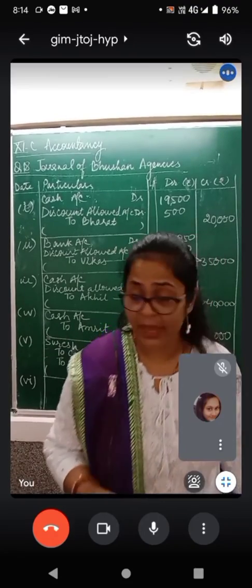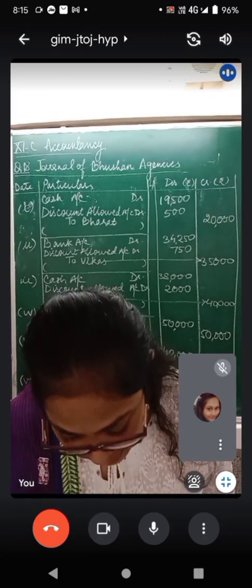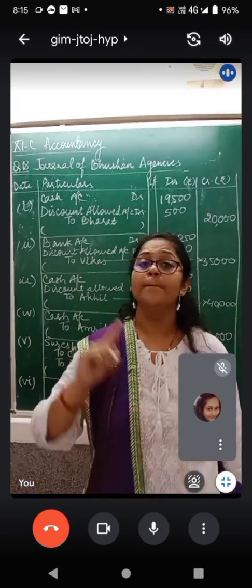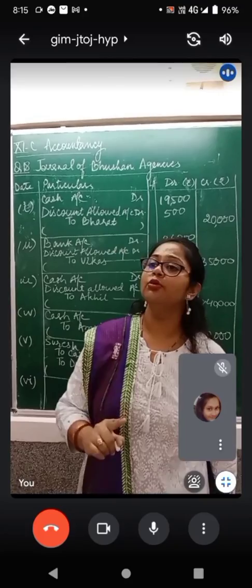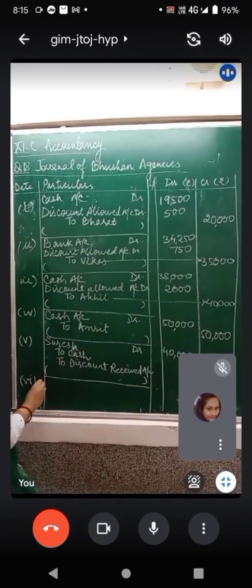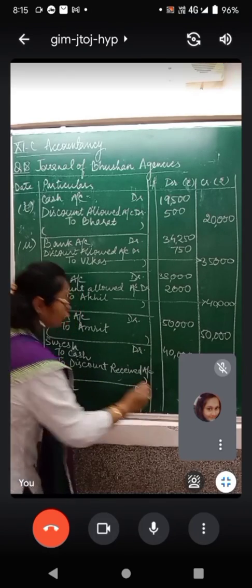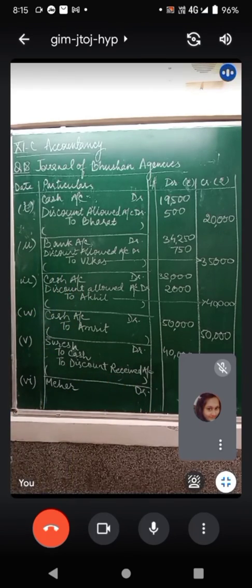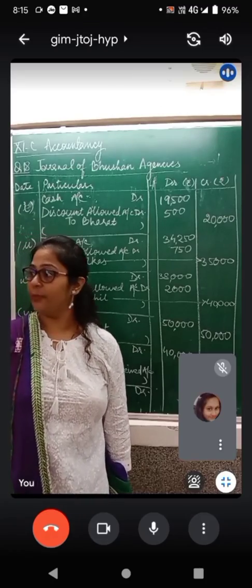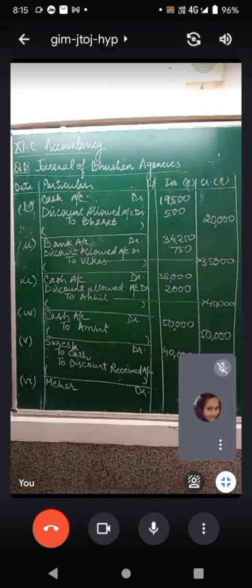Meher, क्या नाम है? Meher. Meher debit to कैसे दिया है? चेक से दिया है. To bank account and to discount received account, right? Meher debit. You will have to make sure if the payment was made in cash or through check. Please put on your masks. Meher debit to bank to discount received.